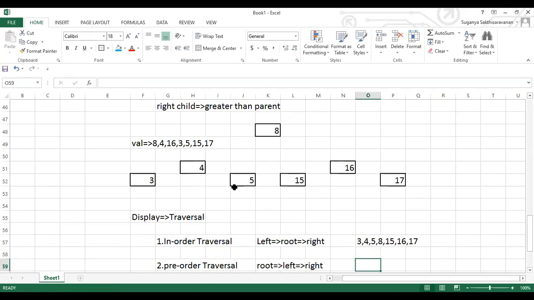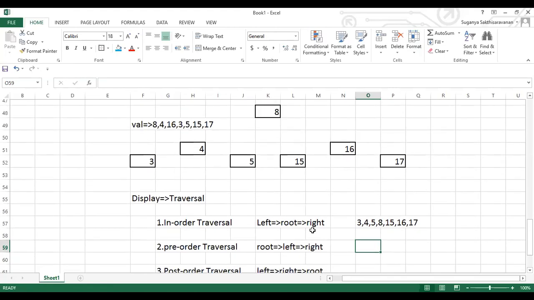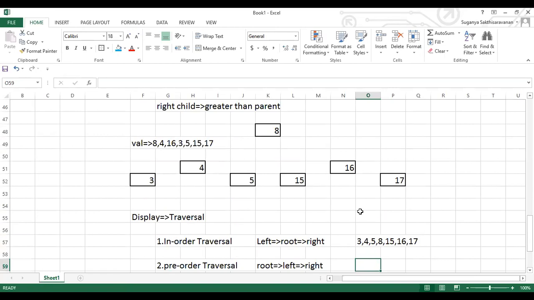So left, root, right. So left is done, again root, left, root, right. So this is the order we are supposed to follow. Whenever we come for pre-order, it is root, left, and right. This is the order, right? So who is the root here? 8 is the root. So 8 is the first element. Then followed by left element. Left element is 5. So when I say left, it is the leftmost.